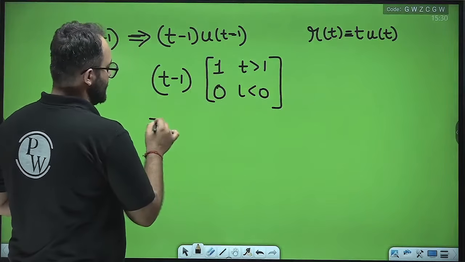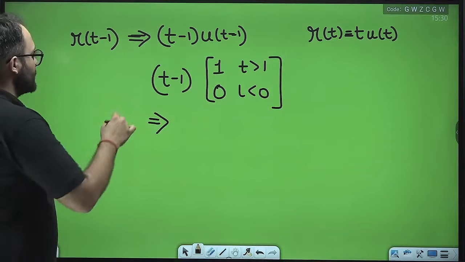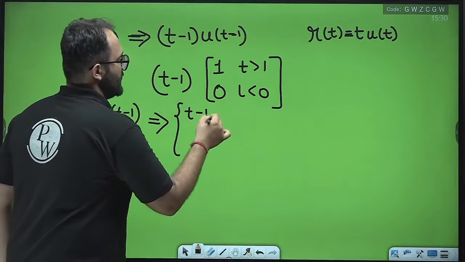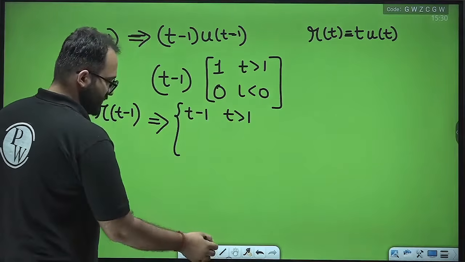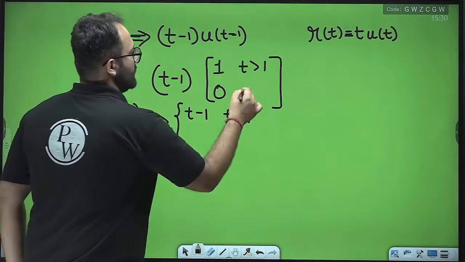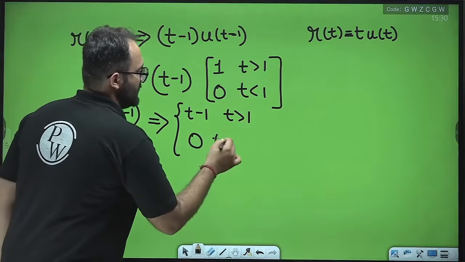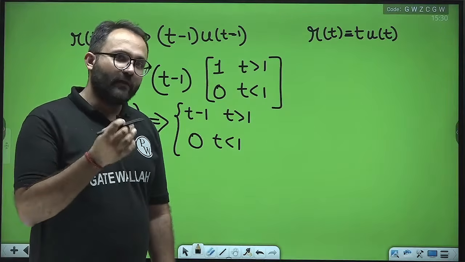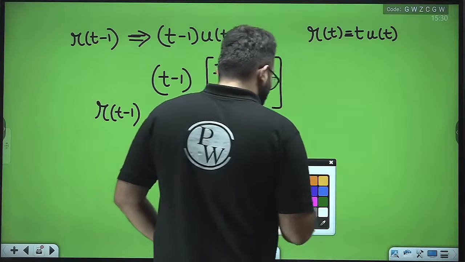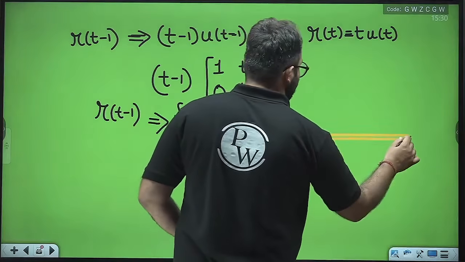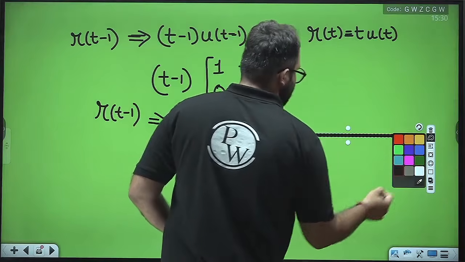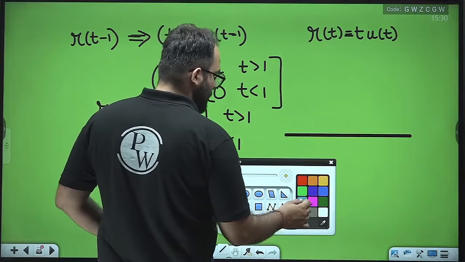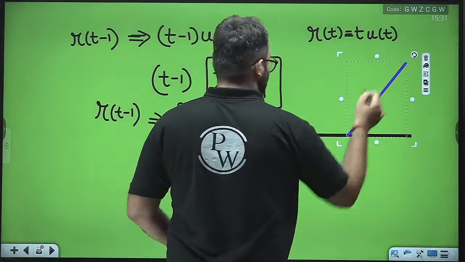Thus, what is r(t-1)? r(t-1) will be equal to t-1 for t greater than 1, and 0 for t less than 1. So it will be a ramp which starts from 1. r(t-1) is a ramp which starts from t equal to 1.